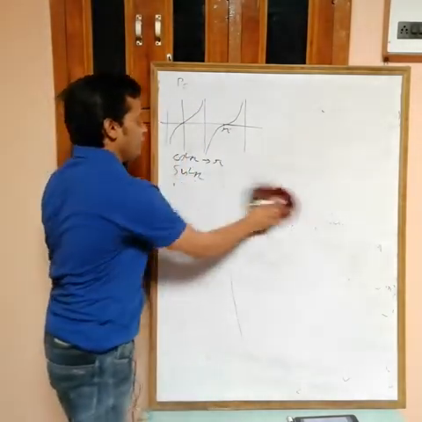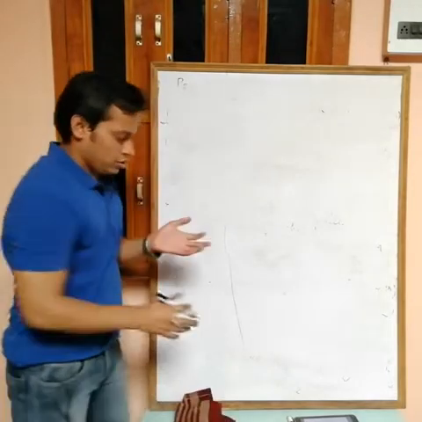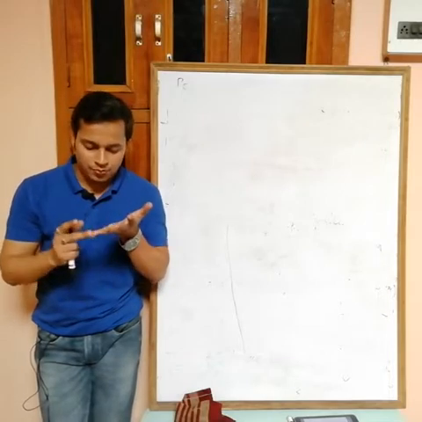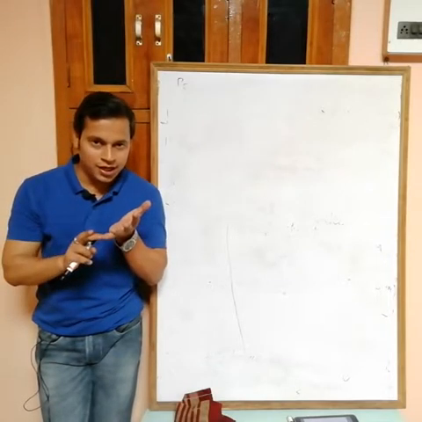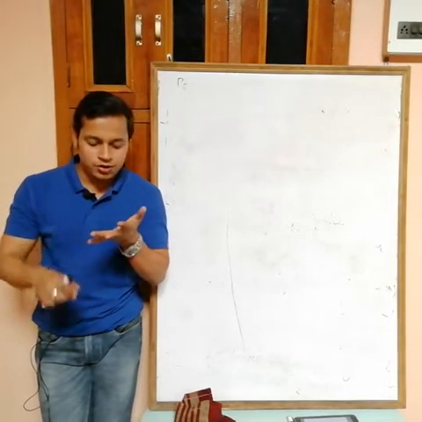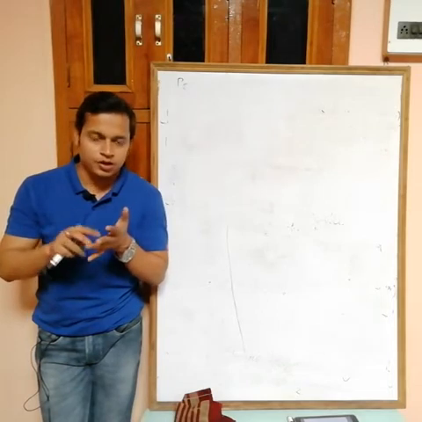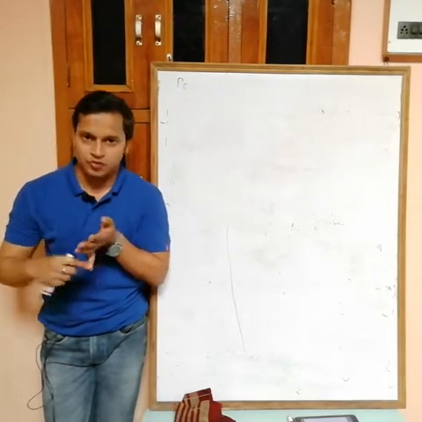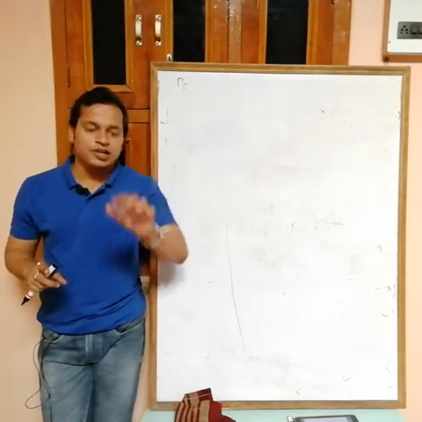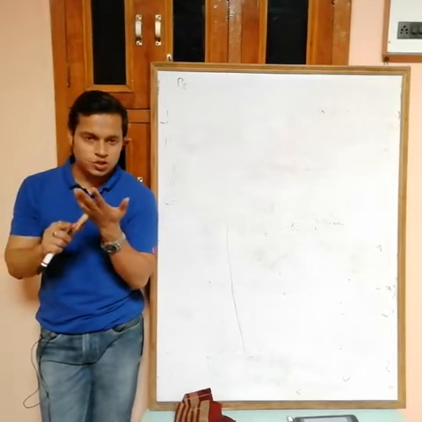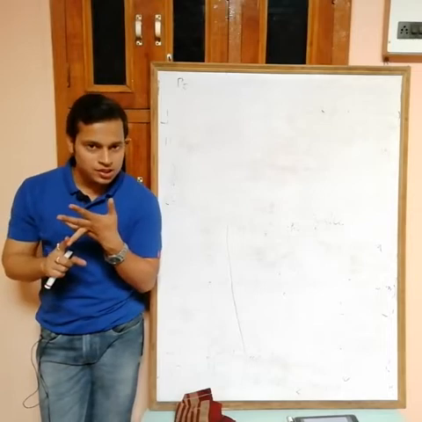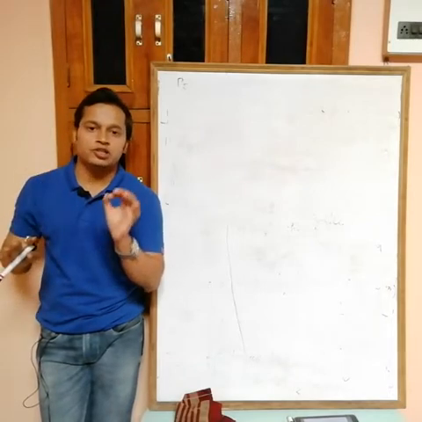So the period of tan is pi. Okay, so I am telling you the periods of some functions. Period of sin x is 2 pi, period of cos x is 2 pi, period of tan x is pi, period of cot x is pi. Period of sec is equal to the period of cos, and period of sine is equal to the period of cosec. For squares of trigonometric functions, like sine square, if you draw the graph, after a pi interval you will get the same values. So the period of sine square is pi, cos square is pi, tan square is pi, cot square is pi. The period of all square trigonometric functions is pi.